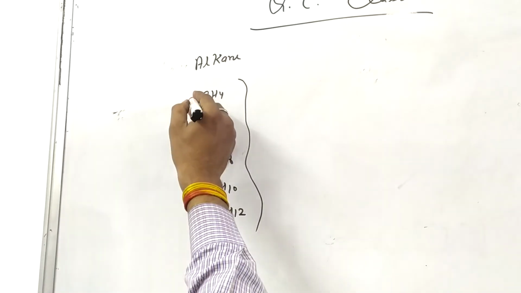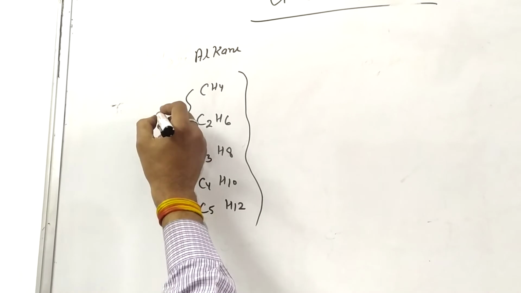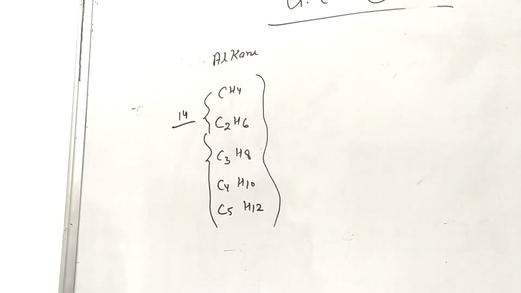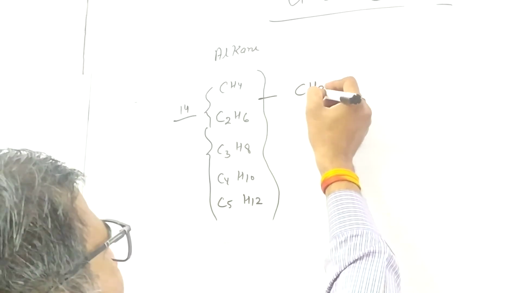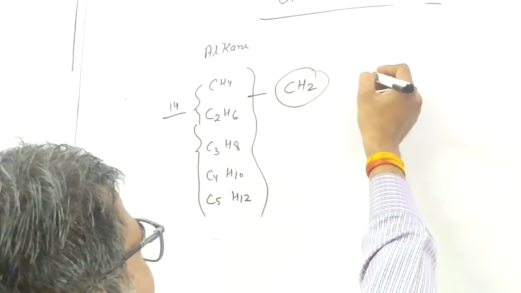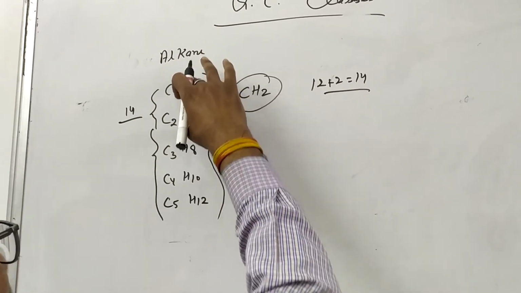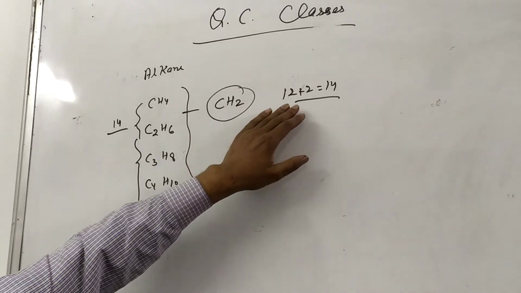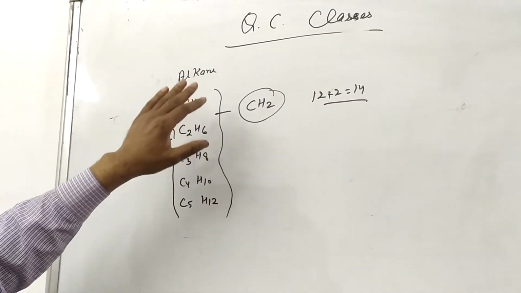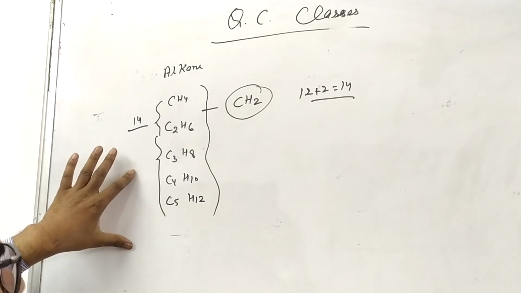Two consecutive compounds differ in molecular weight by 14 units because they differ by CH2, and the mass of CH2 is 12 plus 2, 14. This is called homologous series.